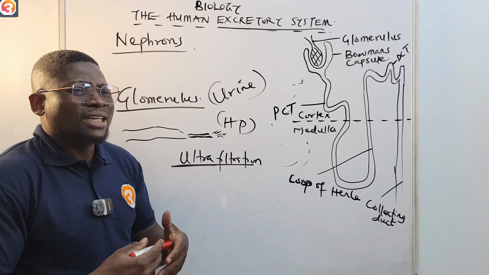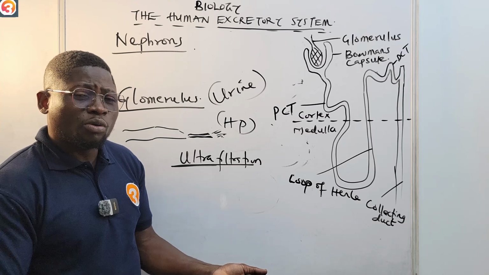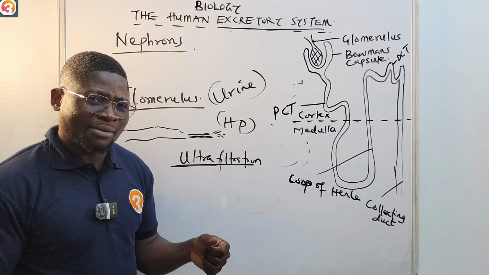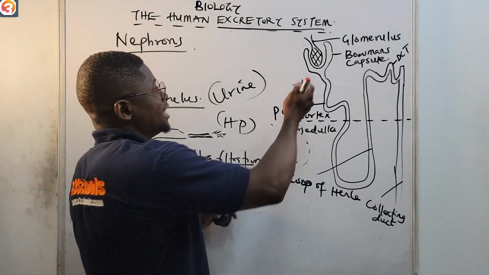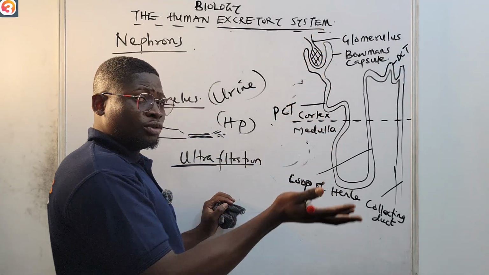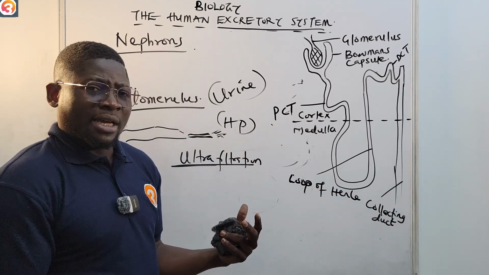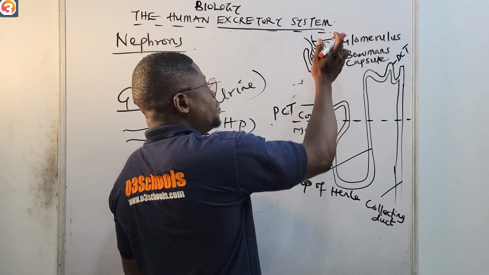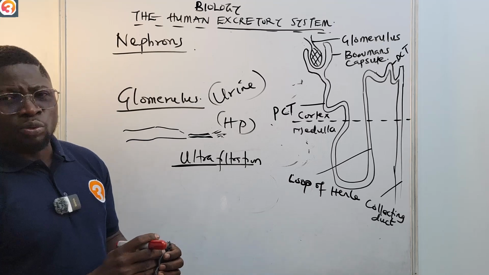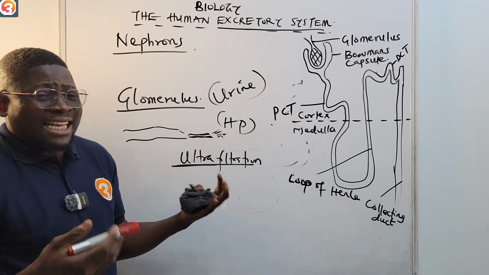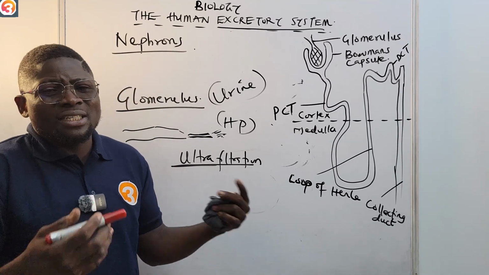So how does the body now get all of those nutrients, all of those good things, the glucose, the electrolytes, and the ions, back into the system? They have to be reabsorbed into the system so that the body can use them. The filtration happens at the glomerulus, and the ones we do not need are filtered out, while the ones we need remain. It goes to the Bowman's capsule, and from the Bowman's capsule it goes to the tubular part. The nutrients that we need that are still in the blood going through this tubular part need to be reabsorbed into the system.